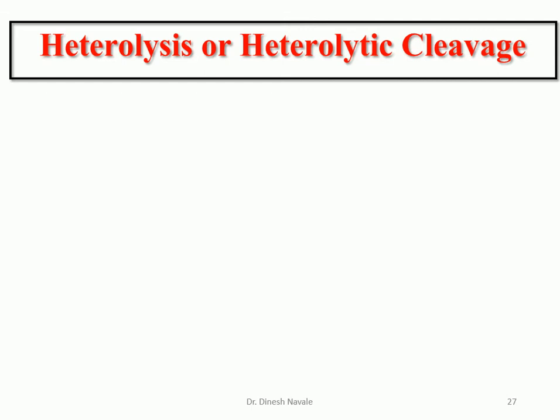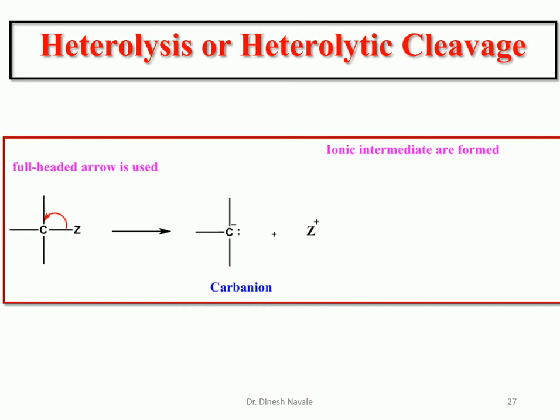If you see heterolysis or heterolytic cleavage, this is the example. If we see, there is a carbon and Z bond, with a full-headed arrow, that means both the electrons migrate toward the carbon and are shared by the carbon. Z will be formed as Z plus and the charge on the carbon will be minus. So it is a carbon atom which contains the negative charge, called a carbanion. So heterolytic cleavage or heterolysis is responsible for the generation of the carbanion, and this is the ionic intermediate.